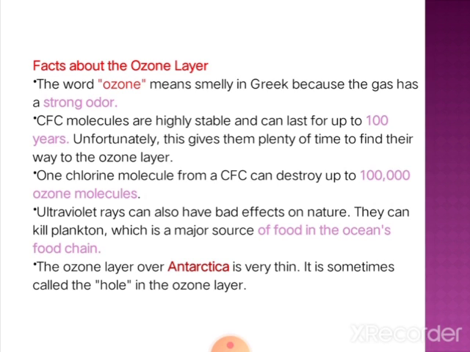Ultraviolet rays can then pass through that gap and destroy phytoplankton, the plant species surviving in water, which affects the food chain of the ocean. This is especially observed in the Antarctica region, and it is also called the ozone layer hole.